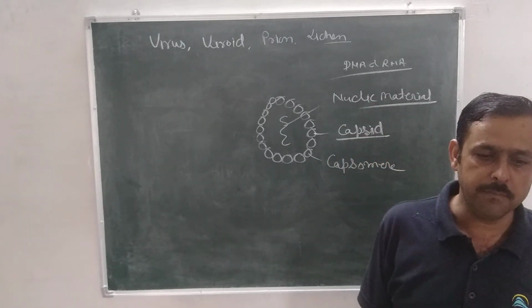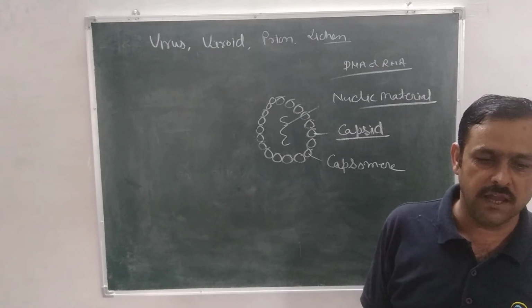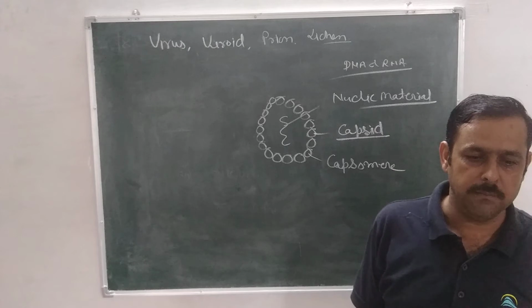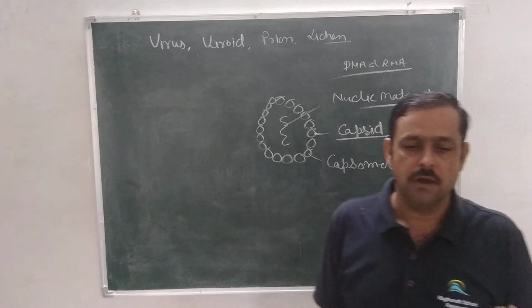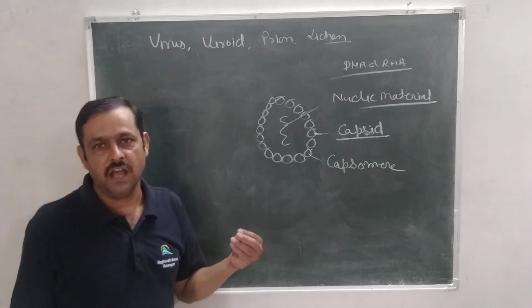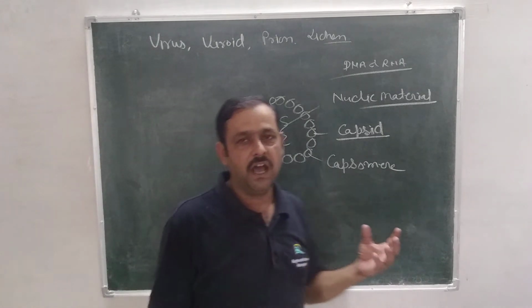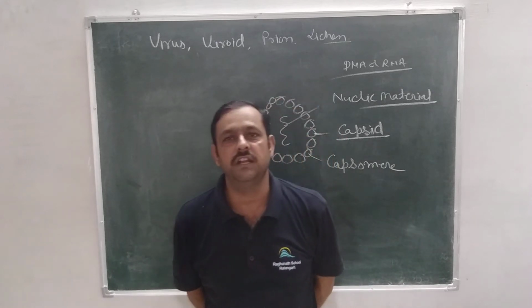So M.W. Beijerinck gave them the name contagium vivum fluid, which can also spread so many diseases.